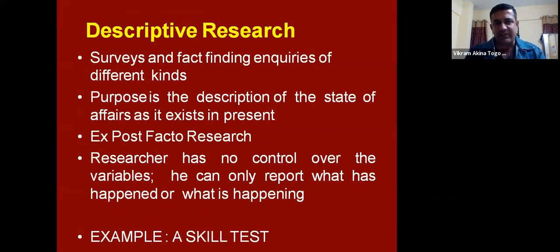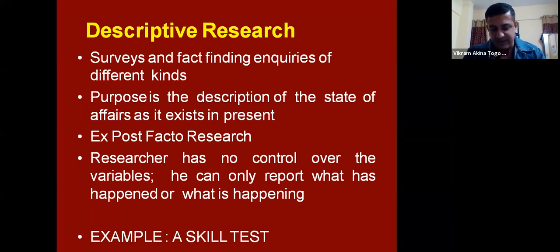What is descriptive research? Whenever we are doing a type of research, we focus on a particular type of fundamental way of finding out that particular topic. That is called a type of research. So we define it as descriptive when surveys and fact finding inquiries are of different kinds in that particular research.